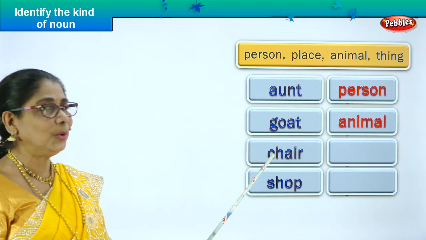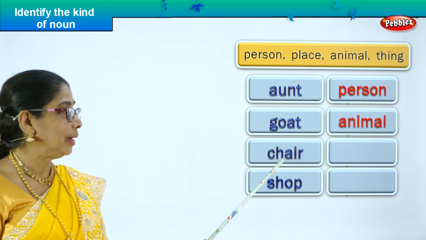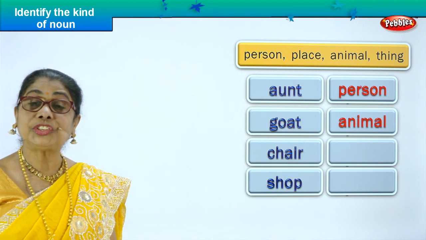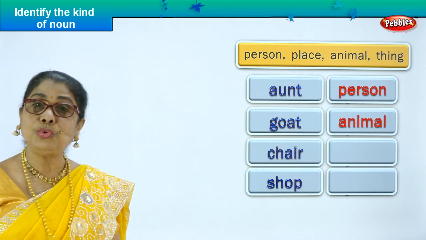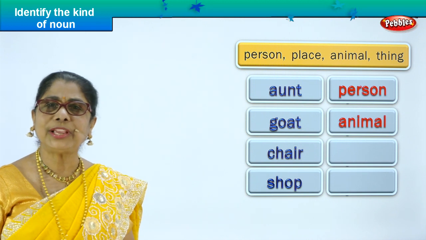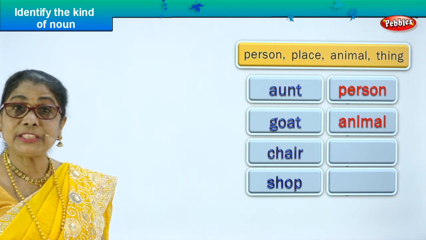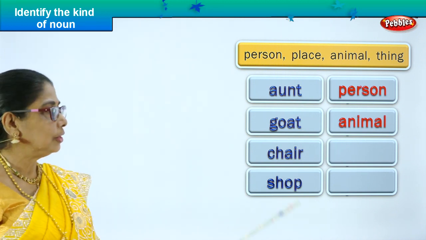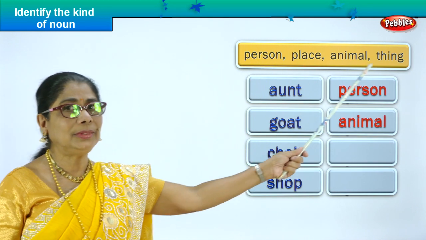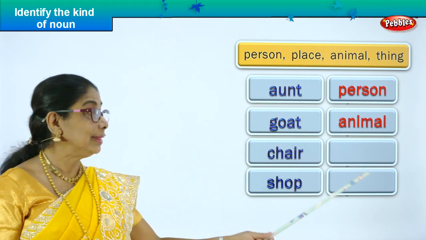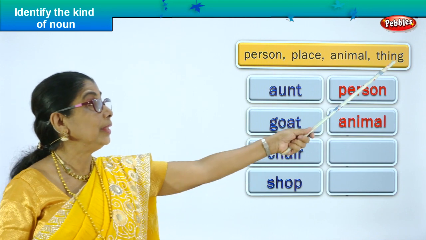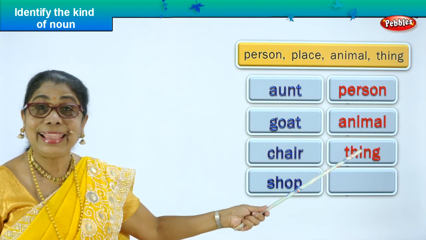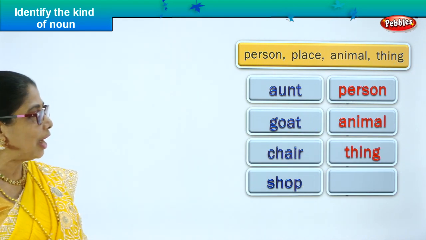Yes? Third one. What is this word? Chair. Chair is a noun. What do you do with the chair? You use the chair to sit on. It's a piece of furniture. So what is it? According to this, chair is a thing. Very good. Chair is a thing. Excellent. We found 3 nouns.